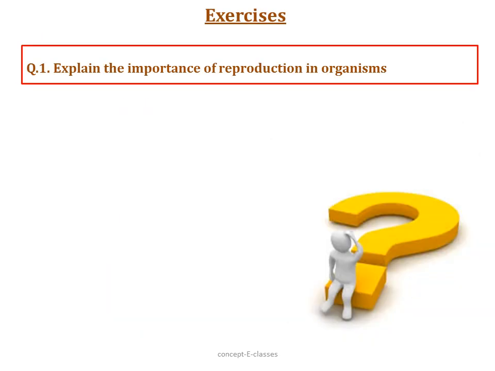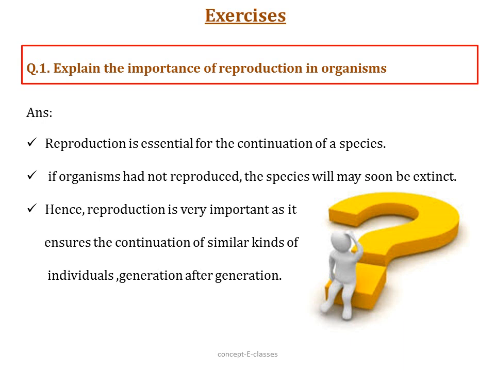Question number 1. Explain the importance of reproduction in organisms. So we have to explain why reproduction is important in organisms. Reproduction is essential for the continuation of a species. If organisms had not reproduced, what would happen? The species would not be able to exist for a long time and may soon become extinct. Hence, reproduction is very important as it ensures the continuation of similar kinds of individuals generation after generation.